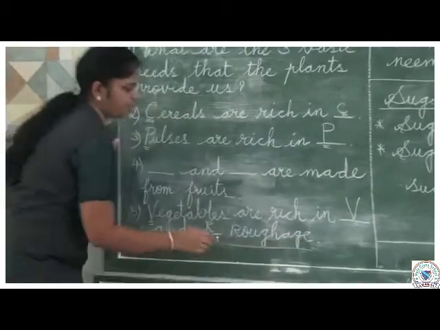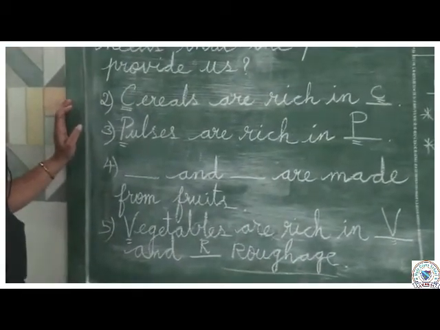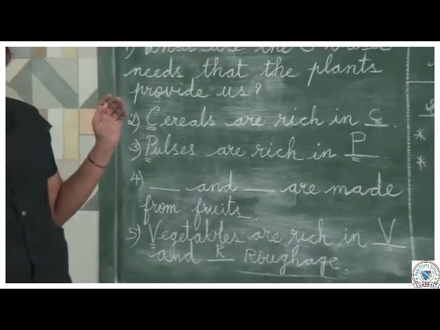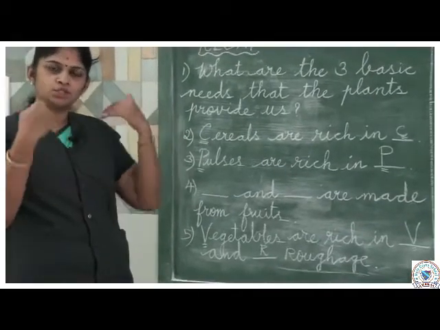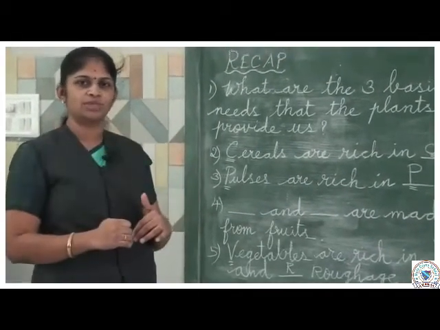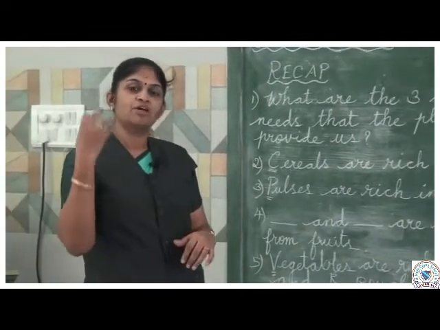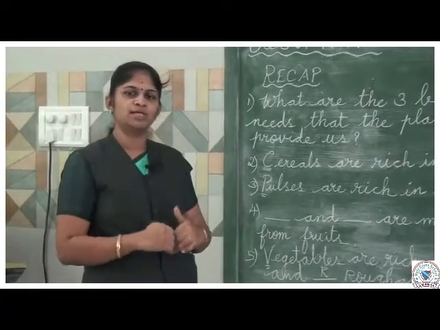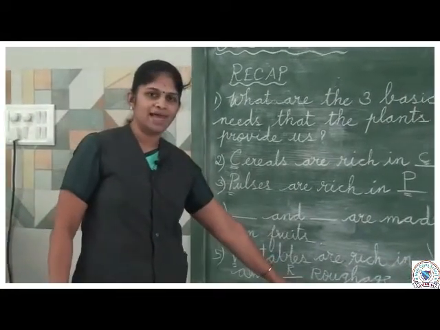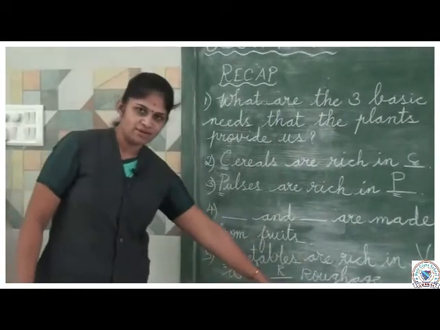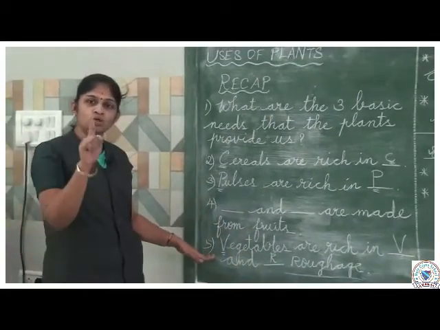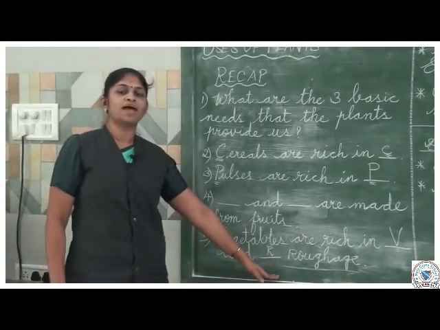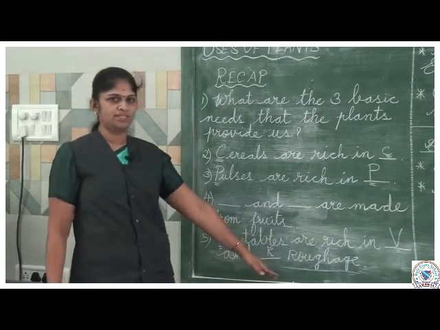R-O-U-G-H-A-G-E. Roughage. What do you mean by roughage? Roughage is nothing but fibrous, indigestible stuff that helps to allow the food to pass through the gut. So that we call as roughage. So where do we get that roughage from? From the vegetables. Only if you eat vegetables you get vitamins and roughage. So you need to eat lot of vegetables.